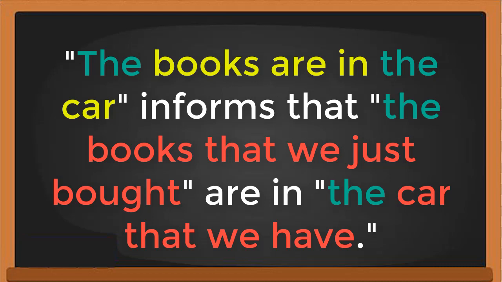The books are in the car informs that the books that we just bought are in the car that we have. So when someone says the books are in the car, it means the hearer knows what books and what car. So that is one common thing, okay? So whatever the noun is, singular, plural, non-count noun, you can use the in a certain situation.